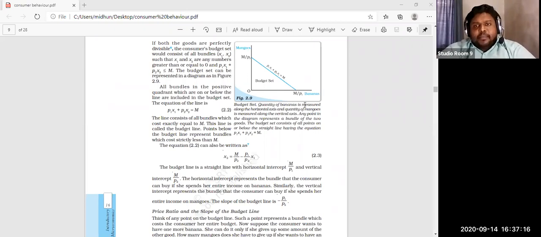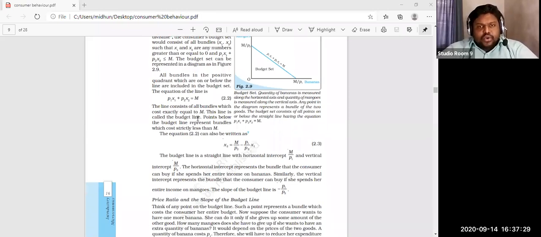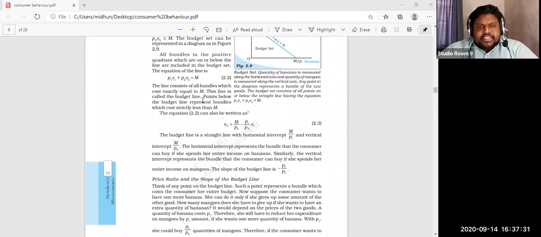That's the maximum point: P1 X1 plus P2 X2 equal to M. Here we can find the intersection. So the line consists of all bundles which cost exactly M, that means income. This line is called the budget line.